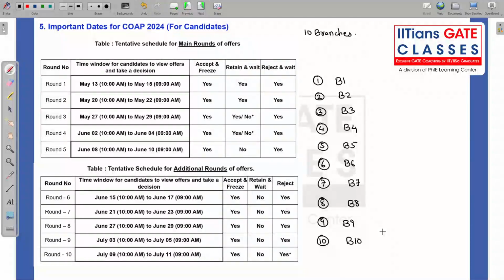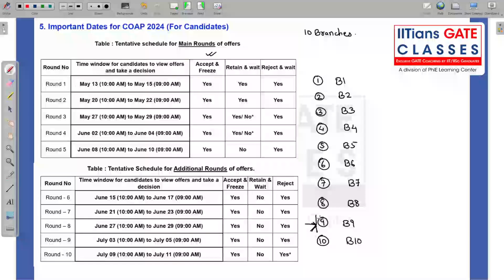Suppose what happens in round 1, you get this branch. Okay, the ninth one, you get the ninth branch. So if you think from past records or past GATE scores that this is the best option for you and there is no chance whatsoever that you will get B1, B2, B3, B4, B5, then what you can do is accept and freeze. So when you do accept and freeze, what does that mean?